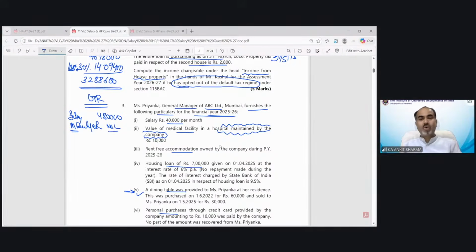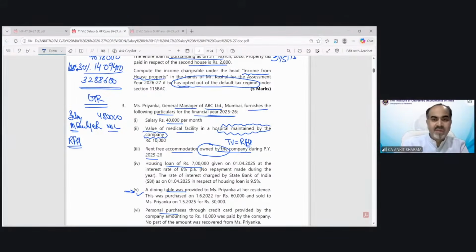Rent-free accommodation owned by the company during the previous year 25-26. So now, rent-free house value, and the house has been owned by the company. If the property is owned by the company, how do we find out the taxable value of a rent-free house? If it is unfurnished, Navneet is saying very correct: unfurnished, then 10% of salary, but it will depend upon the population.